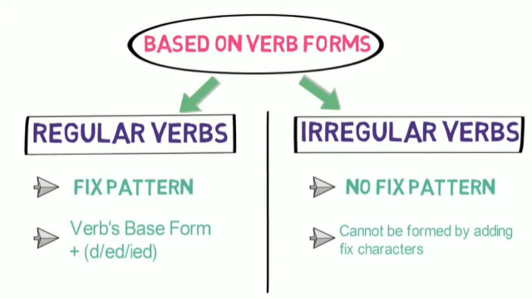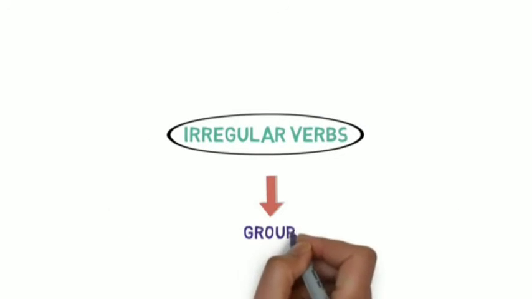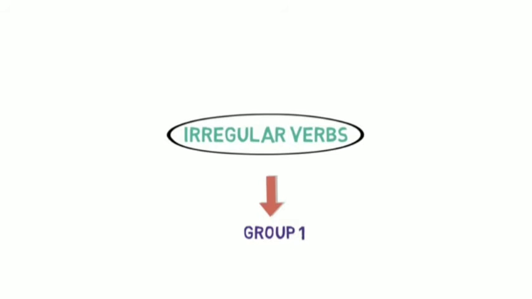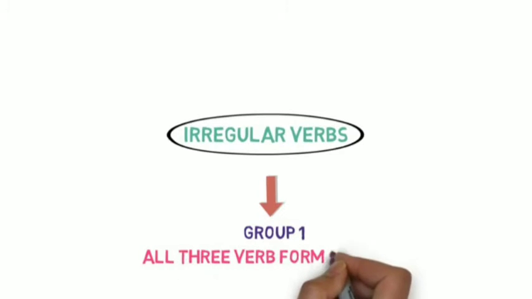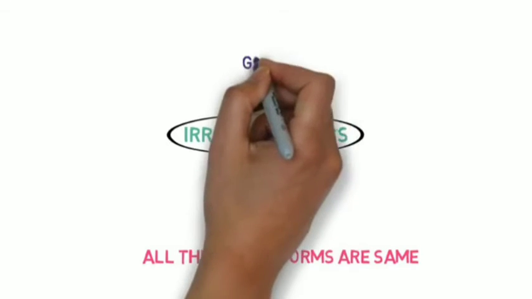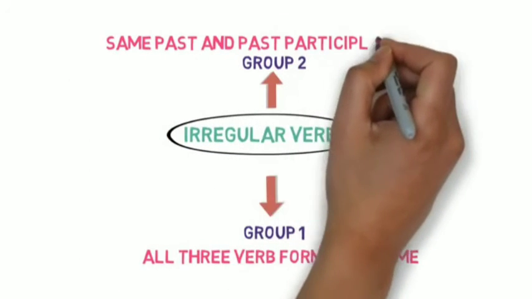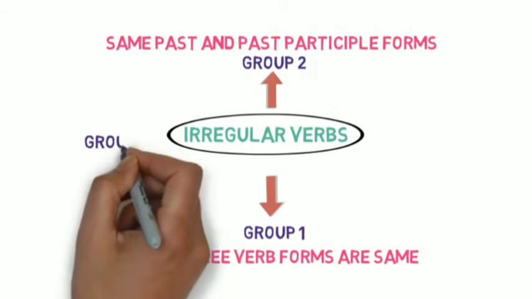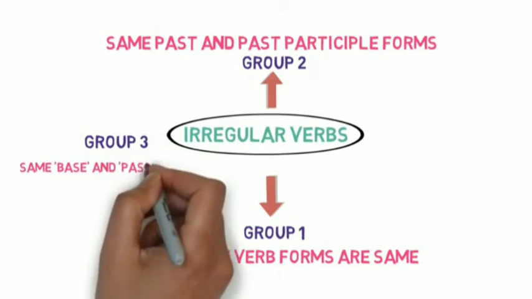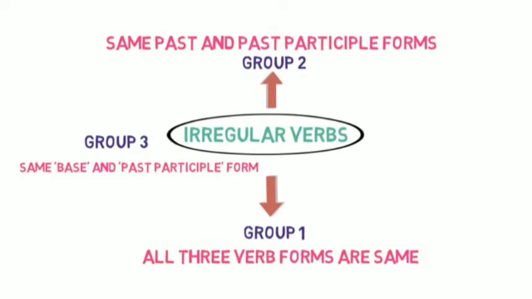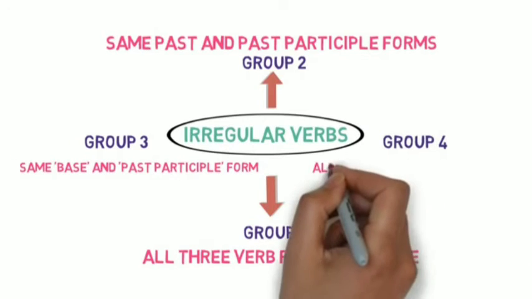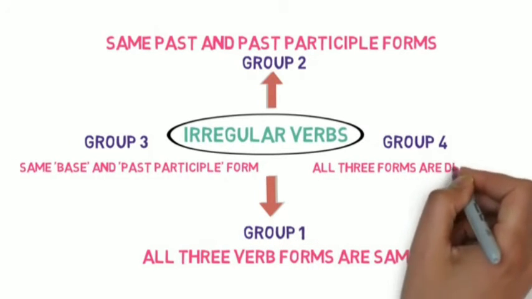We understood that irregular verbs do not form any fixed pattern. For our understanding, we will divide them into 4 groups. Group 1 will contain verbs whose all 3 verb forms are same. Group 2 will contain same past and past participle form of verbs. Group 3 will contain same base and past participle form of verbs. And group 4 will contain all 3 forms of verb which are different.